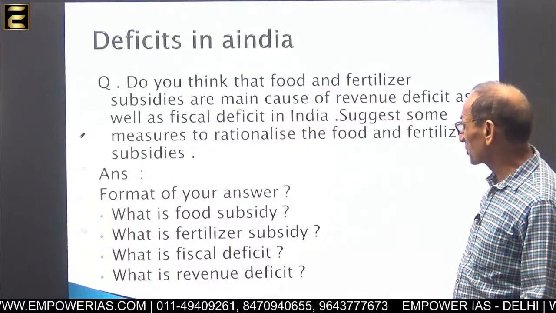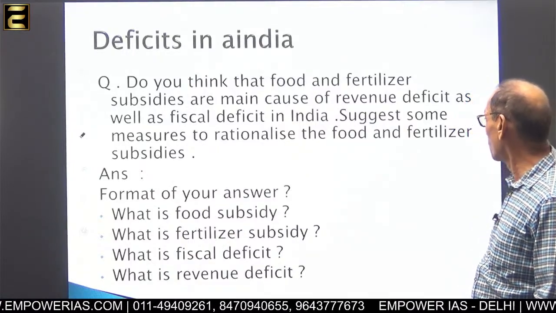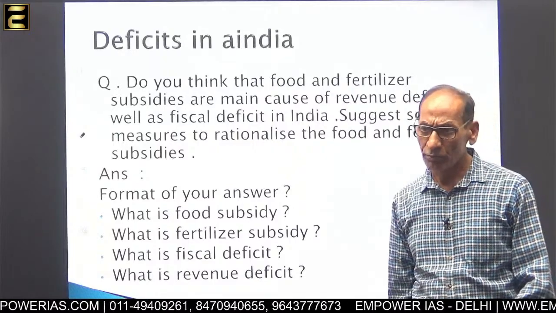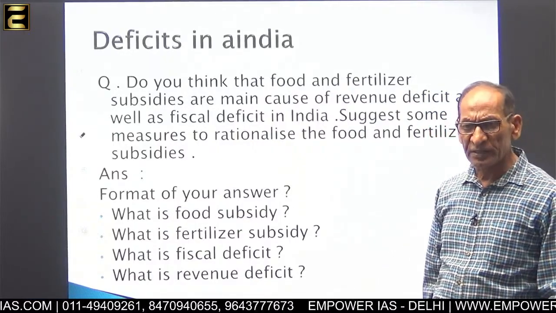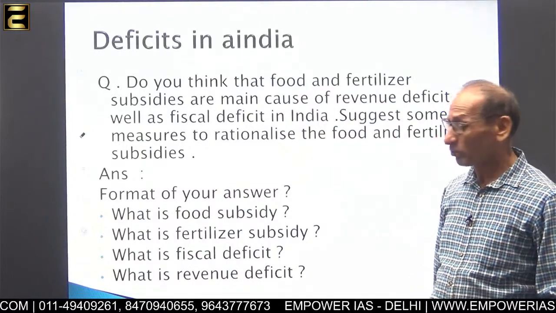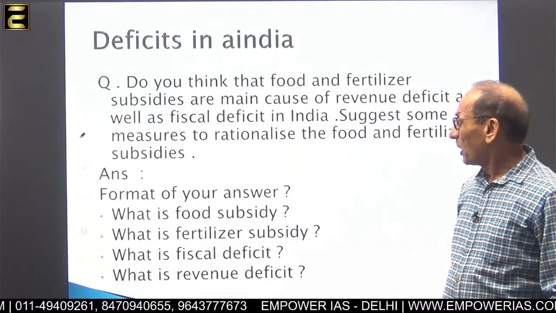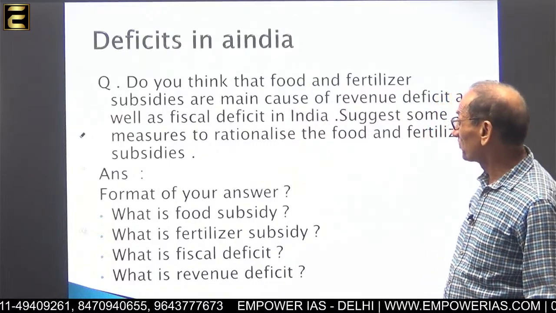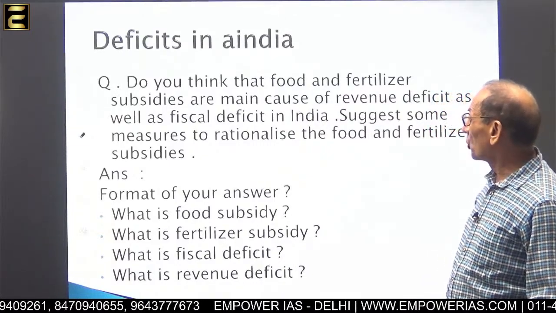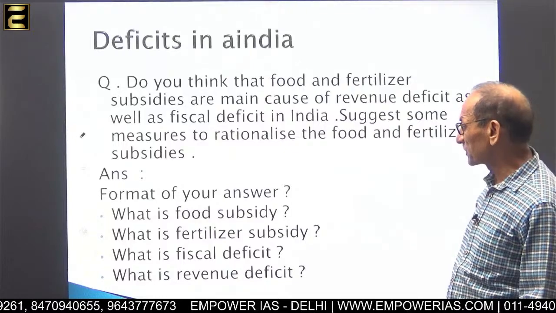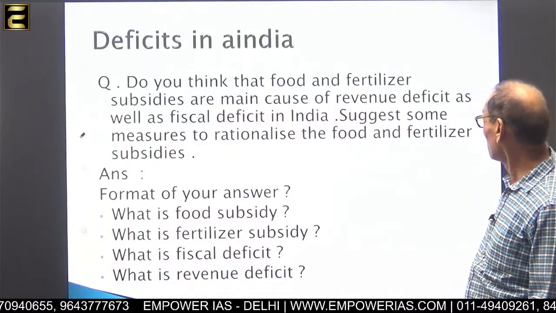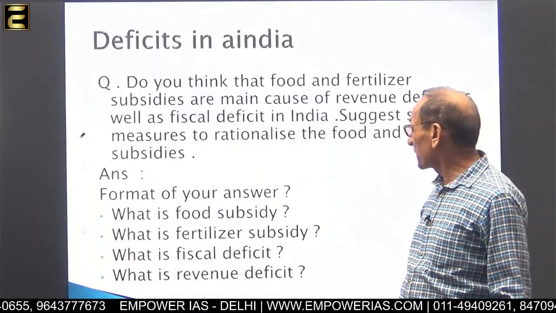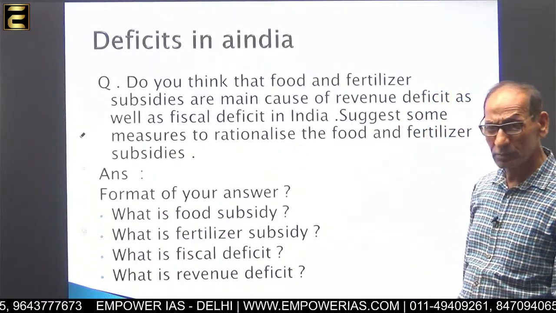Suggest some measures to rationalize the food and fertilizer subsidies. You should have proper understanding of the question. The first part of the question is, do you think that the food and fertilizer subsidies are the main cause of revenue deficit as well as fiscal deficit in India?